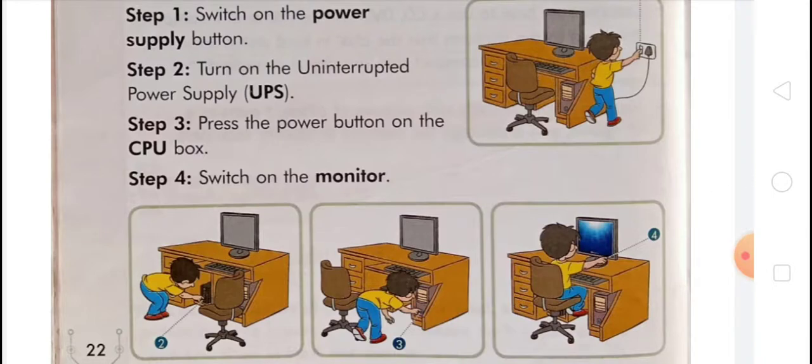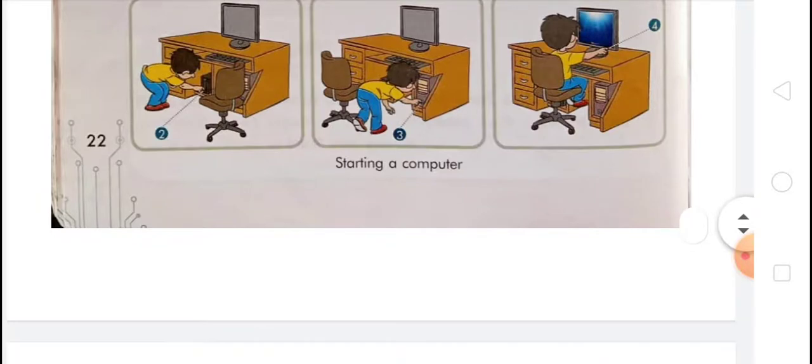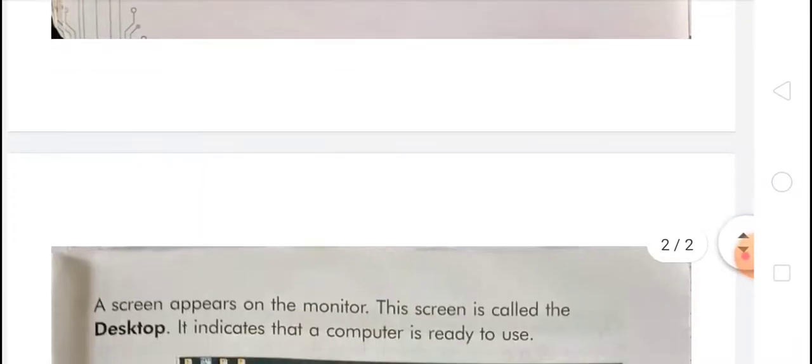You can see in the pictures: in the first picture, the boy is switching on the power supply button. In the second picture, the boy is turning on the uninterrupted power supply, also called UPS. In the third picture, the boy is pressing the power button on the CPU box. And in picture 4, the boy is switching on the monitor. So you have to follow these steps to start a computer.